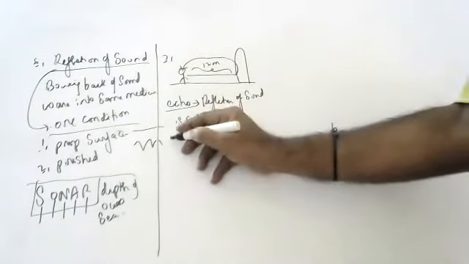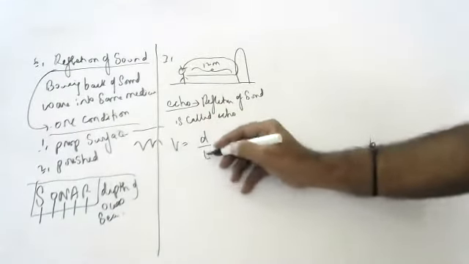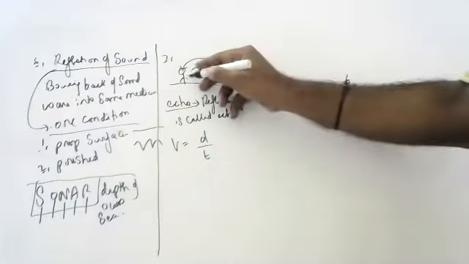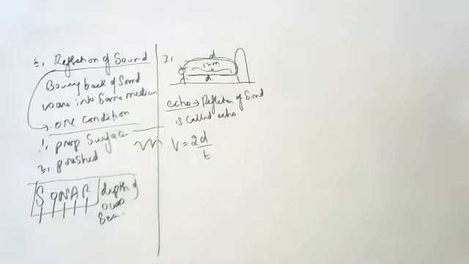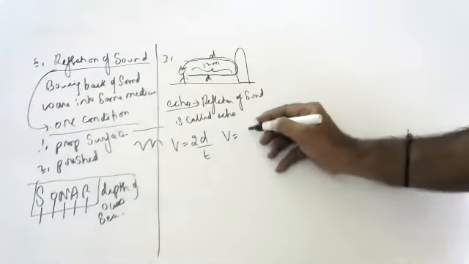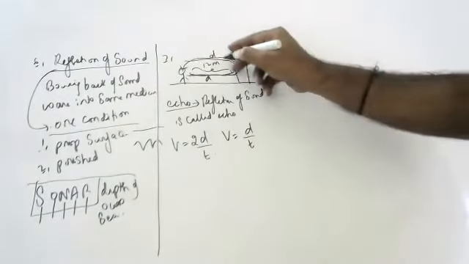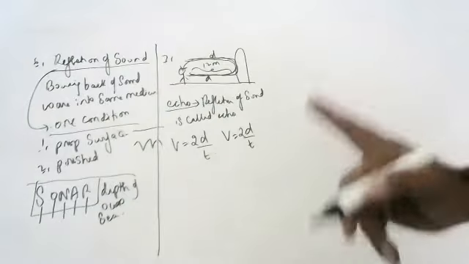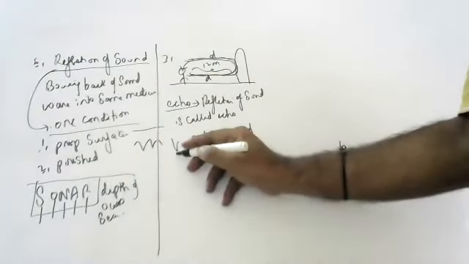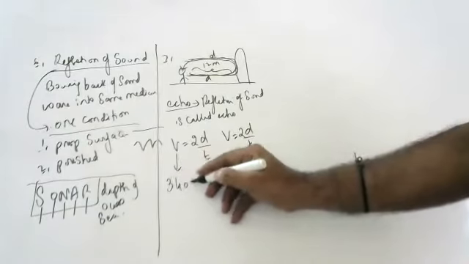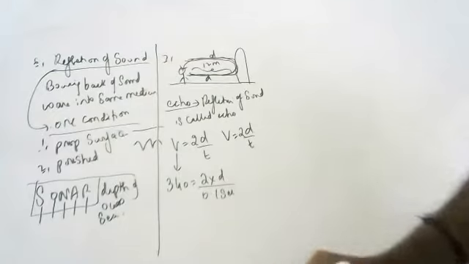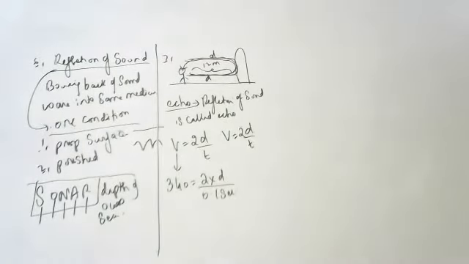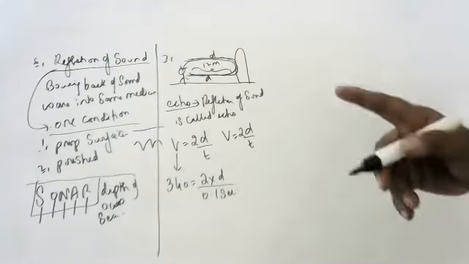Okay, children, normally velocity is equal to distance by time. But here it is going and coming, two times, so we should take 2d by t. The formula for echo is v is equal to 2d by t. Now, speed of sound in air is 340 and distance we don't know. Persistence of sound is 0.1 second. What is persistence of sound, children? The time it takes our ear to differentiate between two sounds is the persistence of sound.